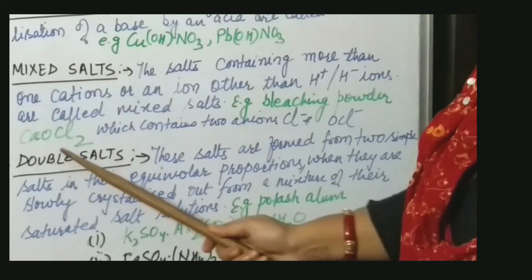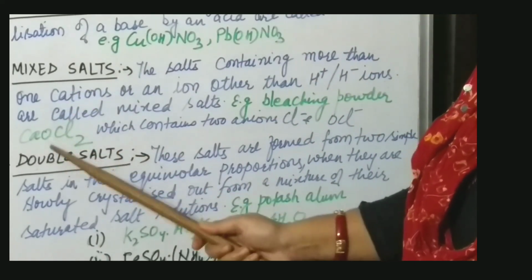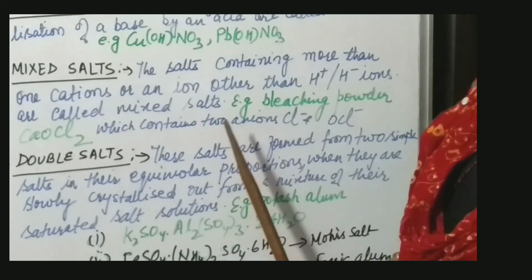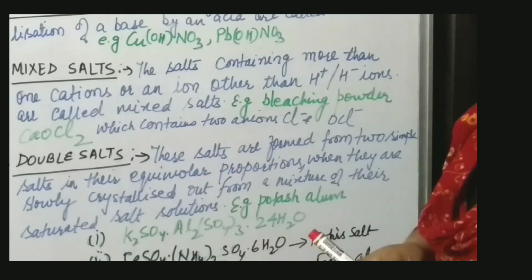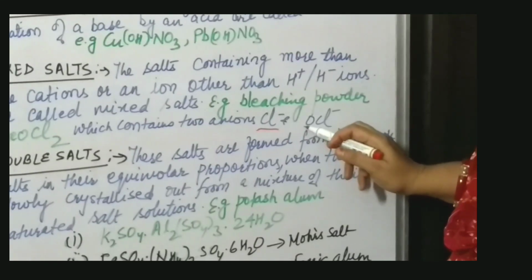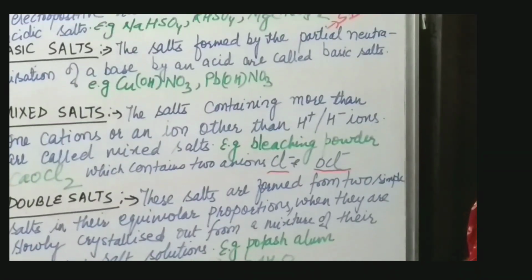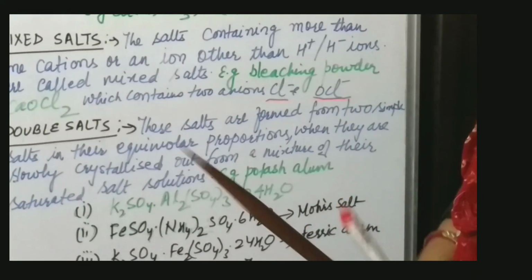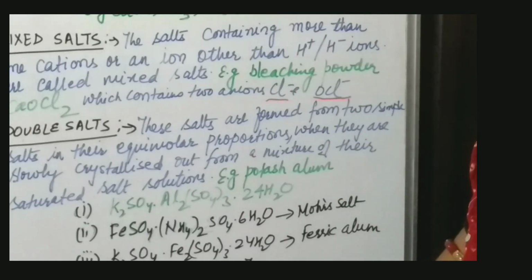When this splits up, it forms two anions. First one is Cl- and second one is OCl-. Due to the presence of two anions, they are called mixed salts.